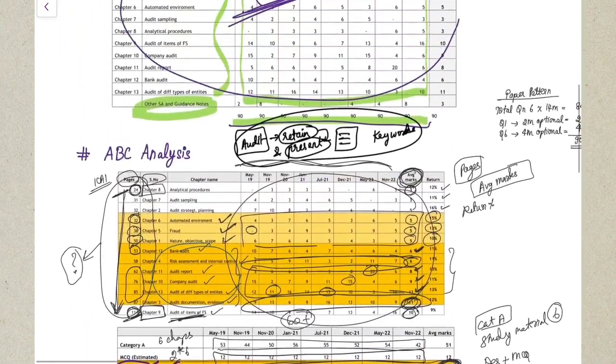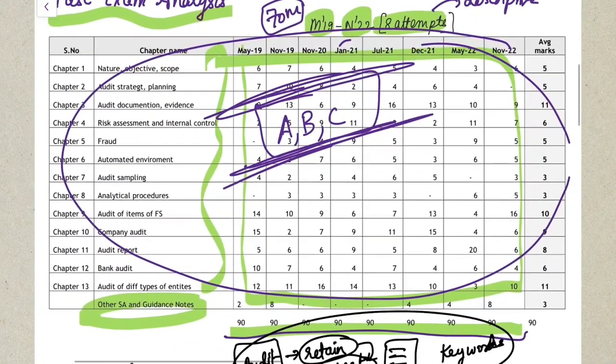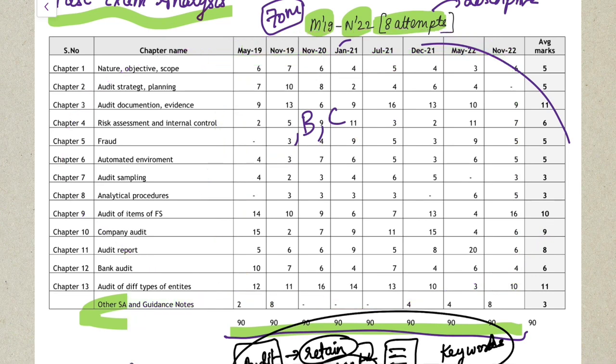So yes guys, this was how I've categorized your audit analysis. You can also take a screenshot of this if you want to do any other kind of analysis by yourself. Let me erase this for you. You can go through this analysis of audit and you can come up with your own analysis also. If I was a student, I would have followed this analysis, but you might have a different strategy too. So please make the best use of this analysis which is given in front of you and prepare for your exams very well. Thank you so much guys.